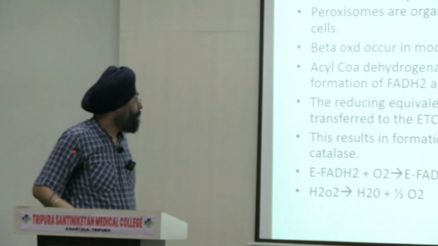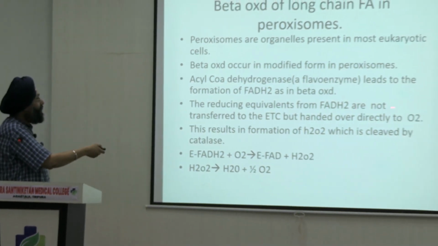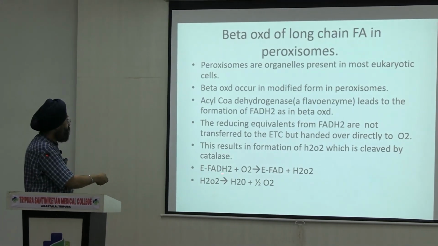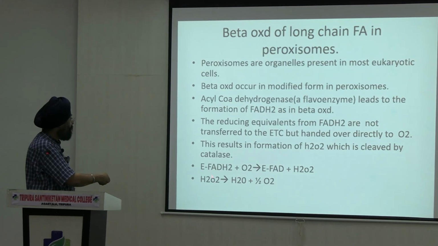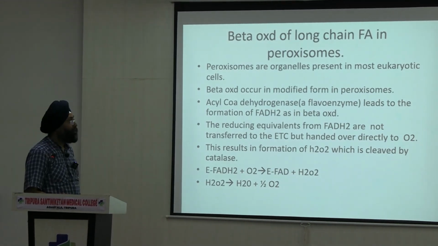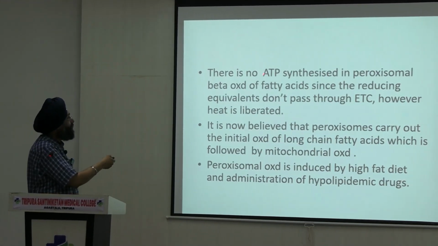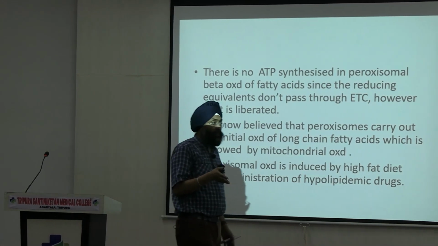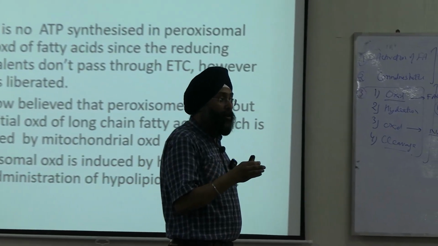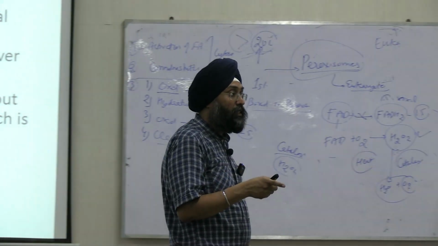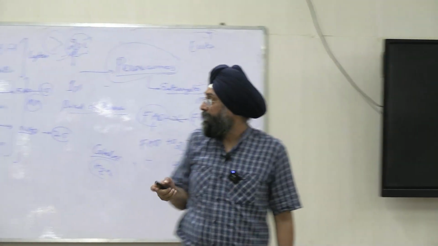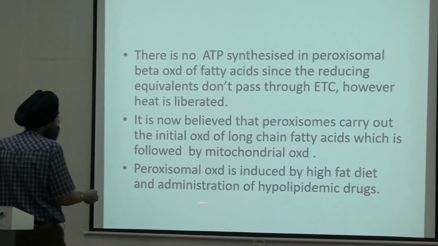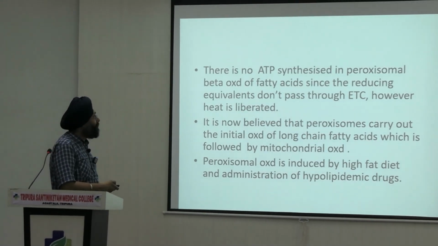And in this pathway, the reducing equivalents from FADH2 are not transferred to the ETC but handed over directly to oxygen, and H2O2 will be produced, and via catalase will form water and half oxygen. And there is no ATP synthesized in peroxisomal beta oxidation. If you get a multiple choice question in PG, and peroxisomal is given as an example, no ATP is produced. Don't make this mistake in multiple choice, right? And how is it induced? It is induced by a high fat diet and administration of hypolipidemic drugs.